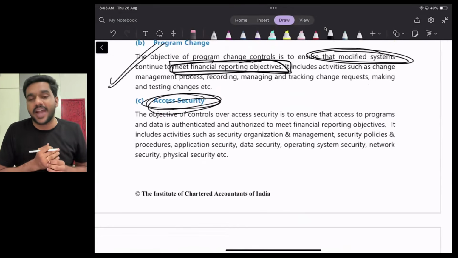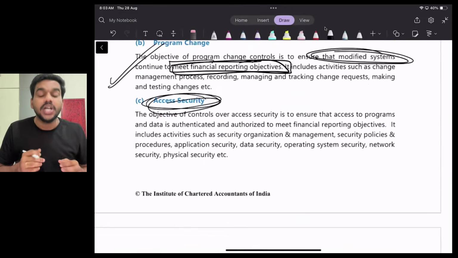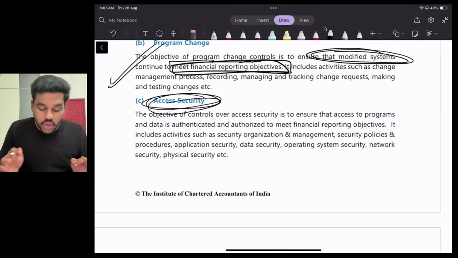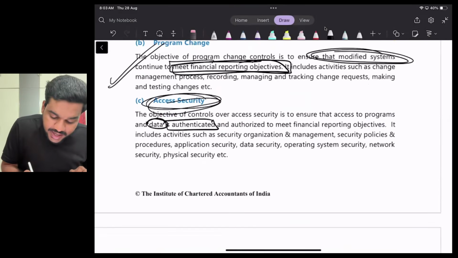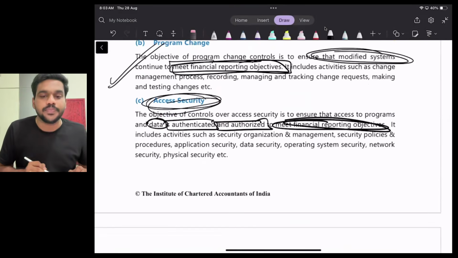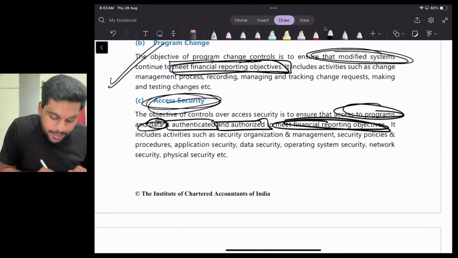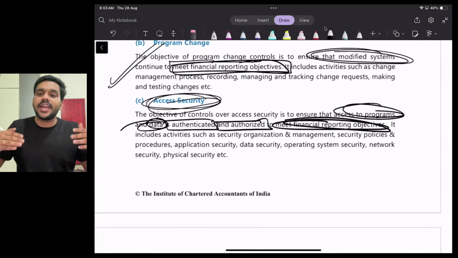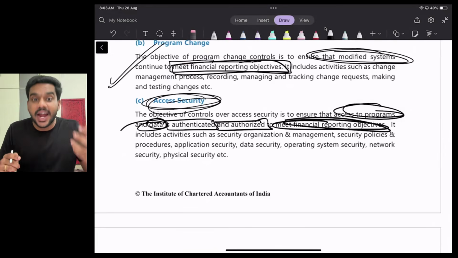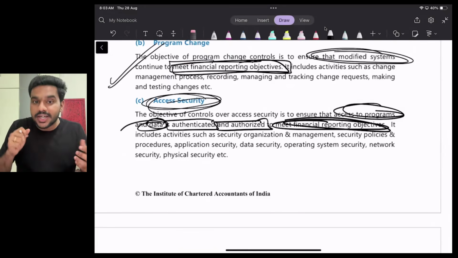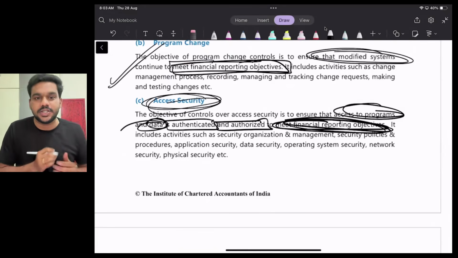Next is access security. Who can access our data? So we need a general control to ensure that our data is authenticated and authorized to meet our objective, our access to our program and data. It's not like everyone and anyone can access our data. We need some control. So we have to implement some control to ensure that our data is authenticated and authorized to meet the financial reporting objective.